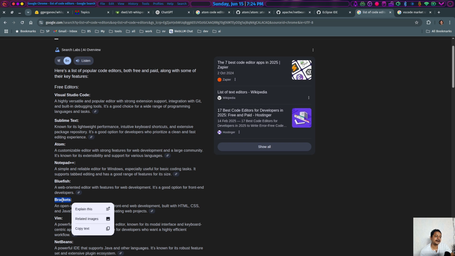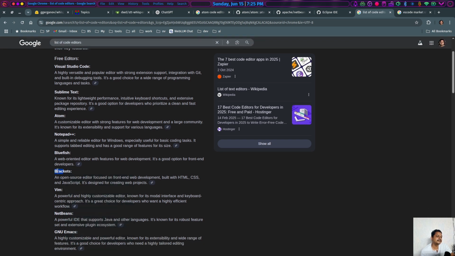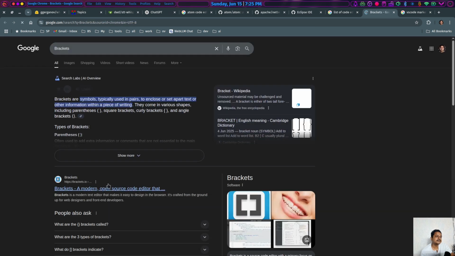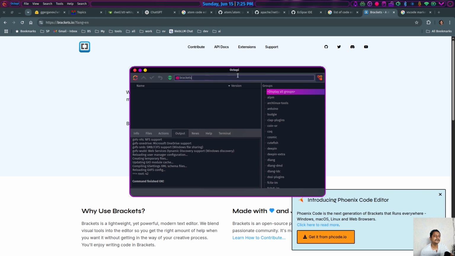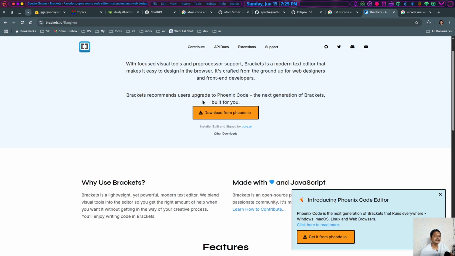Brackets, yes, Brackets was a thing a few years ago. Many people used that piece of software, but I don't think Brackets is still a thing nowadays. Let's try to search Brackets. The website is still alive. Let's try to search for brackets. I find no brackets, so Arch does not have a brackets binary built in.